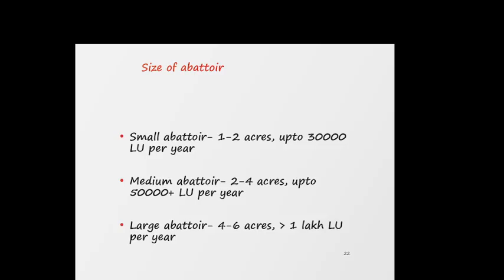So what is the size of an abattoir? Small abattoir: 1 to 2 acres, up to 30,000 livestock units per year. Medium abattoir: 2 to 4 acres, up to 50,000 livestock units per year. Large abattoir: 4 to 6 acres, more than 1 lakh units per year.